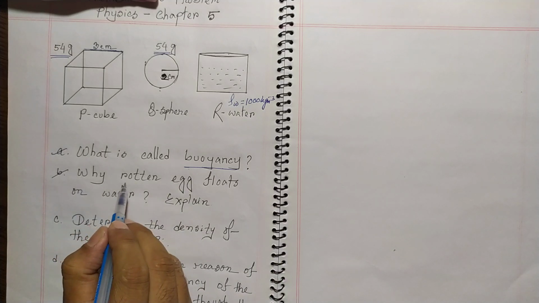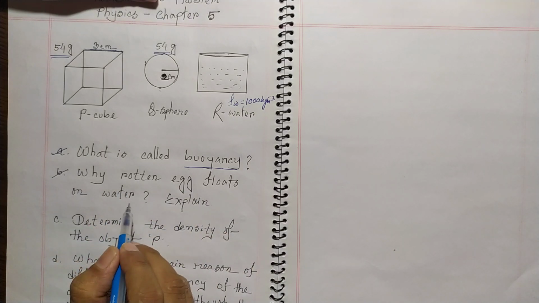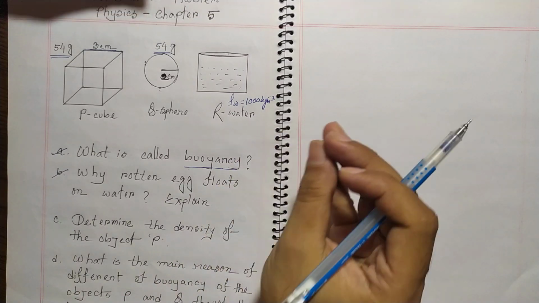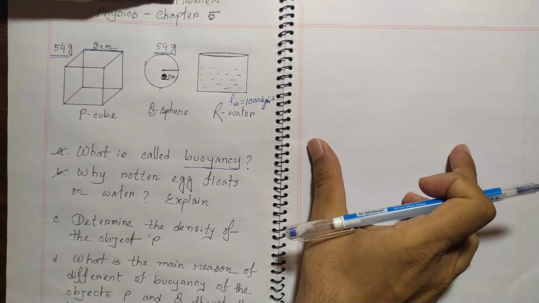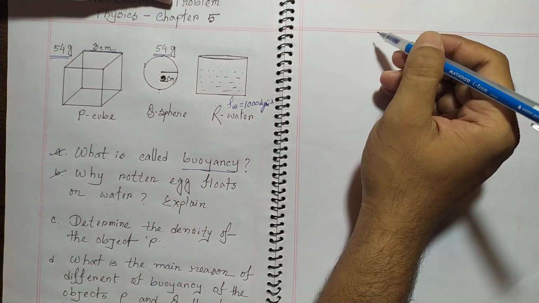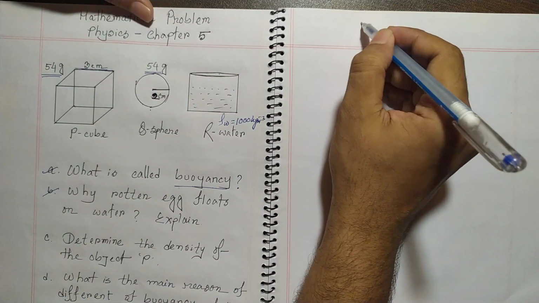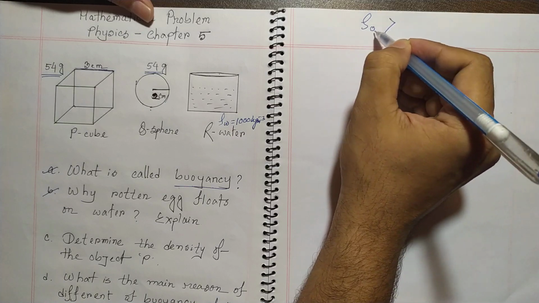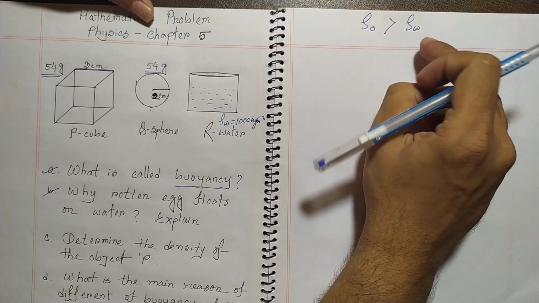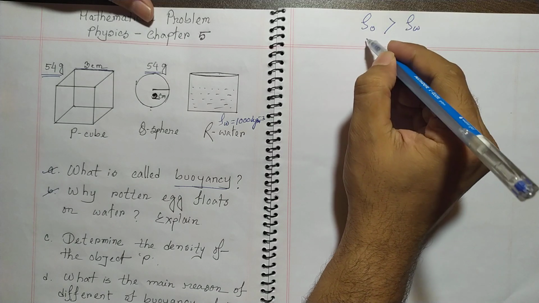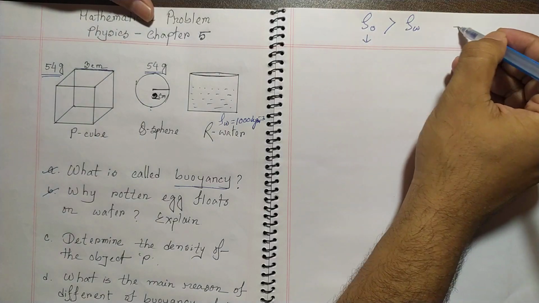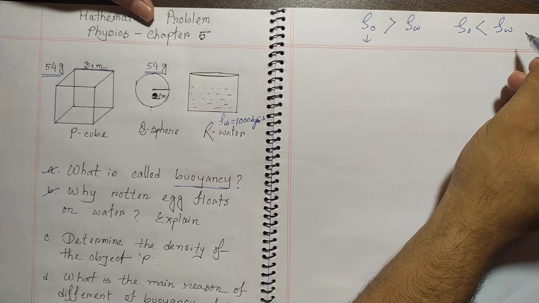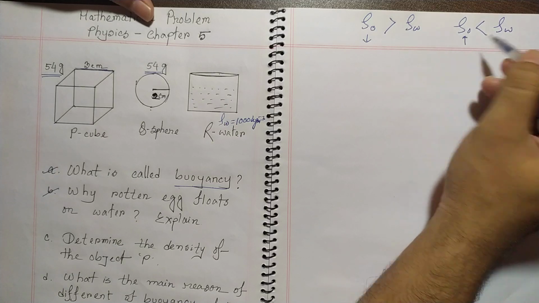Second question, why a rotten egg floats on water? Explain. We know the flotation and immersion of a body depends on the density of a body. So if the density of an object is greater than the density of water, then it will definitely immerse, or if the density of the object is less than the density of water, then it will definitely float.